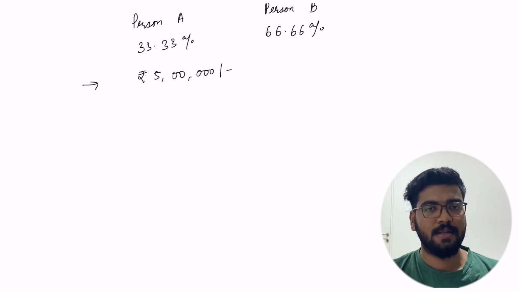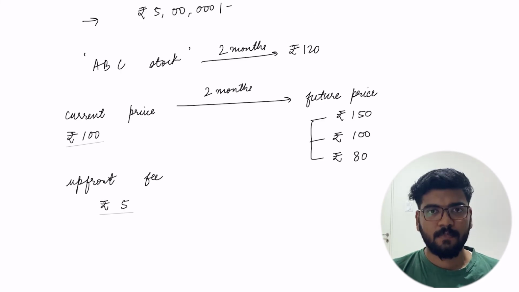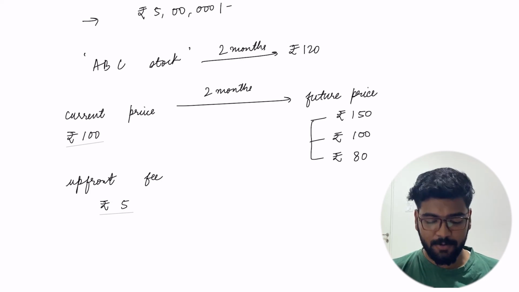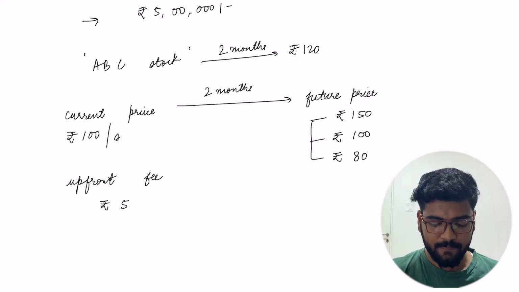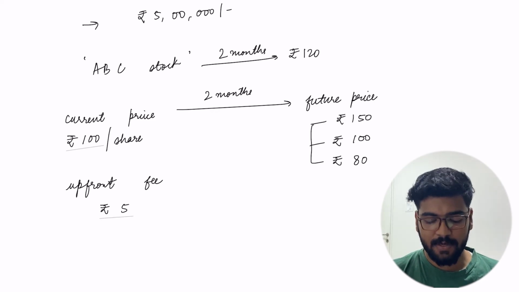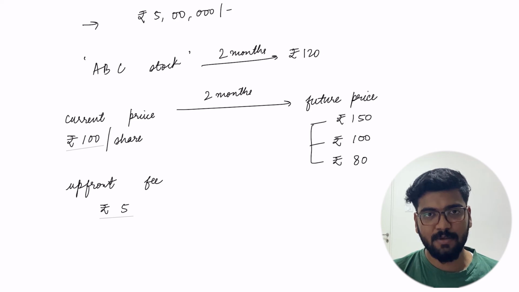Now in terms of the stock market or financial jargon, let's take another example of a particular stock, let's say ABC stock, which is currently trading at rupees 100 per share. Now you are given the right to buy that particular share at rupees 120 after 2 months. Same as the example that we discussed, there can be three possibilities: either the share price can go up, down or remain the same. And for buying this agreement, you paid an upfront fee of, let's say, rupees 5.